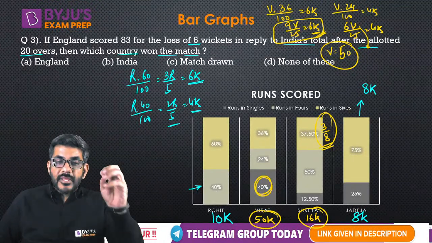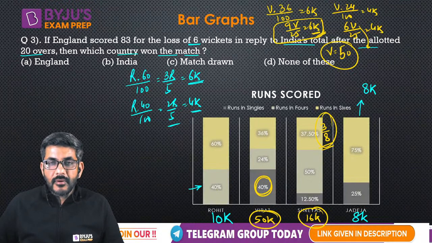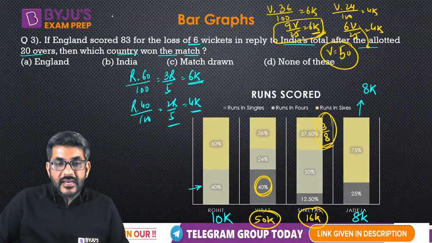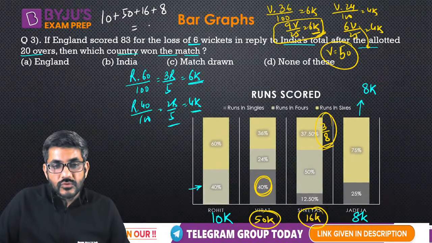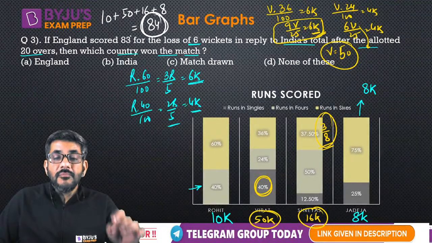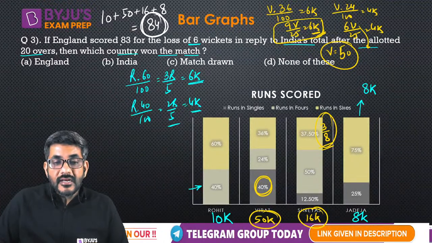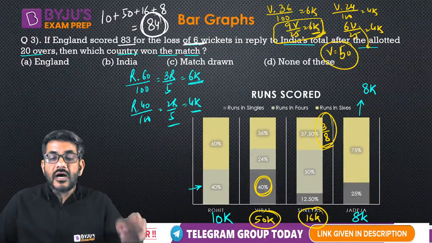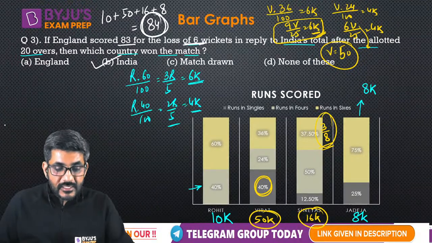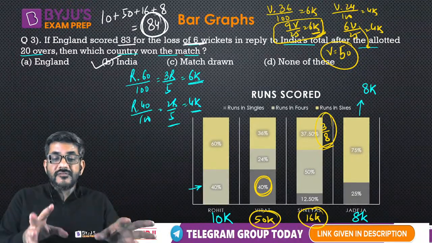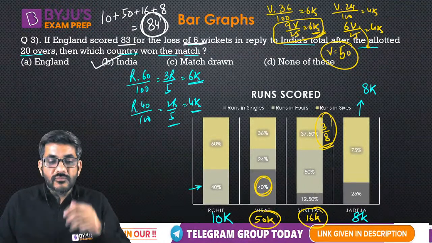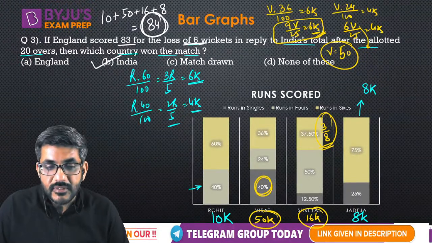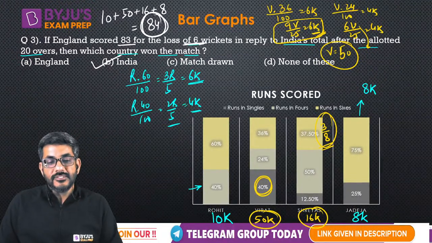From here I can say the minimum possible score of India is 10 by Rohit, 50 by Virat, 16 by Shreyas and 8 by Jadeja. That is equal to 84. India's minimum score is 84 and England's score is 83 for the loss of 6 wickets. So I am definitely sure India is going to win the match, because even if they score their minimum possible multiple, they would still be able to score more than the total score of England. They would be able to score 84 and they will win the match.